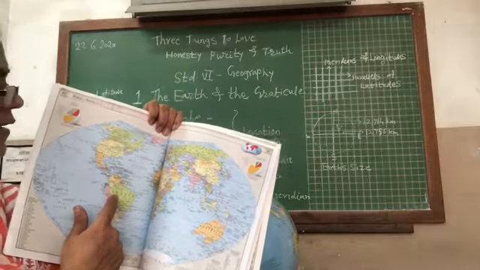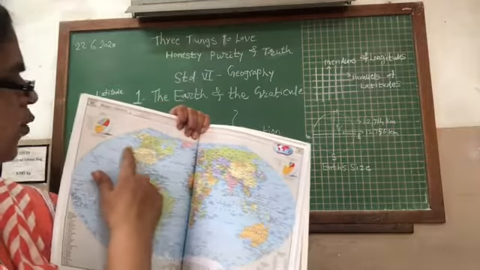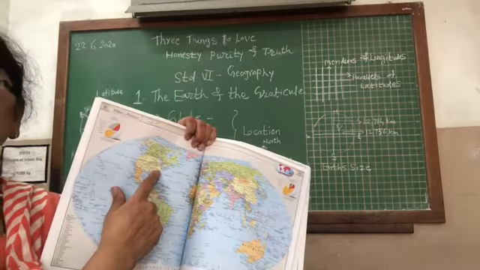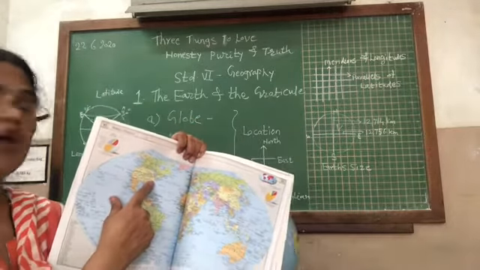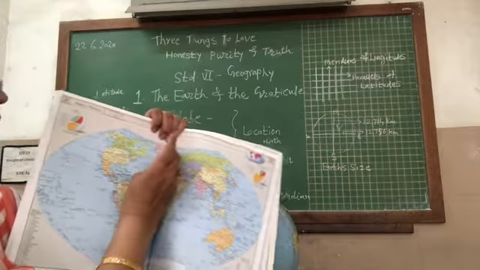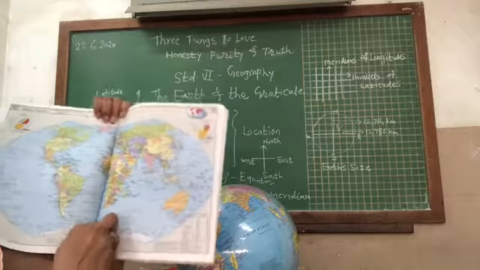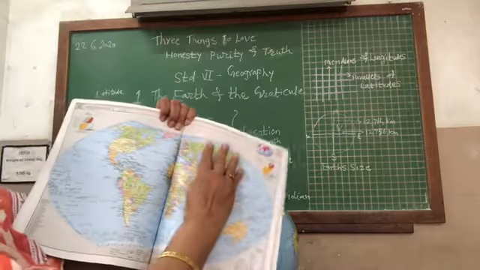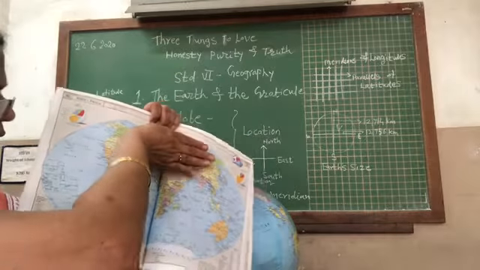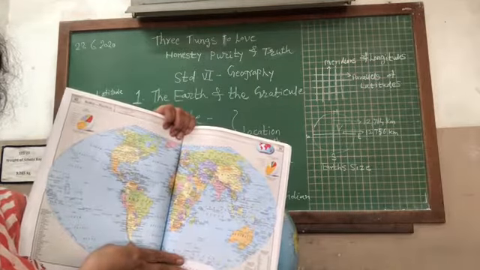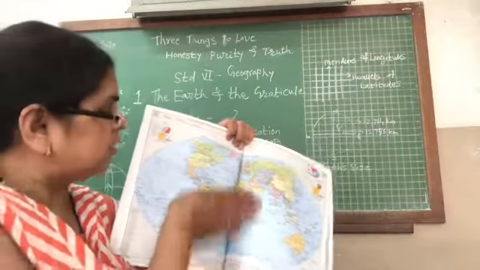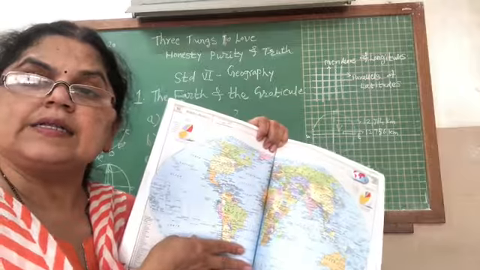The USA, or as we commonly call it America, is located in the northwestern hemisphere. This is 0 degrees longitude, which divides the earth into the eastern hemisphere and western hemisphere. This is the northern hemisphere and southern hemisphere. It is a very important distinction that we have to know, northern hemisphere and southern hemisphere.